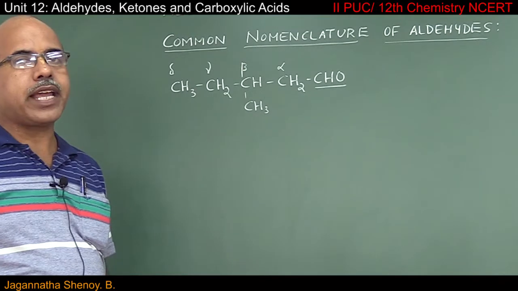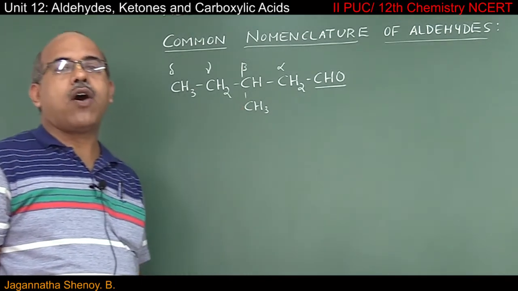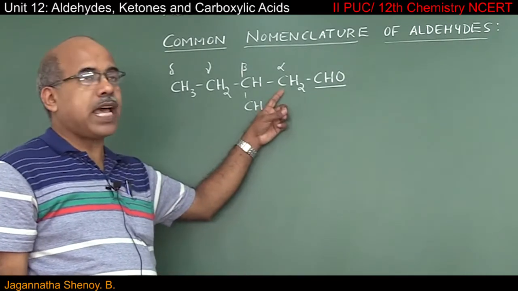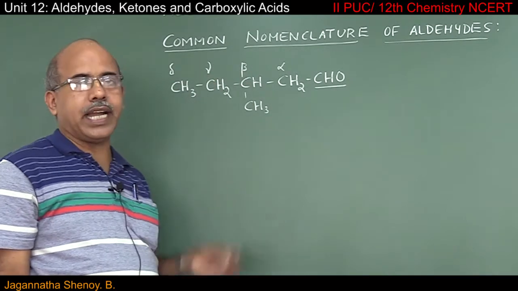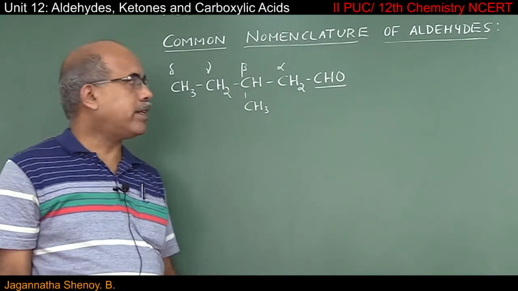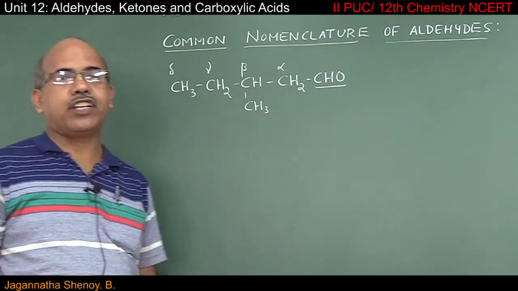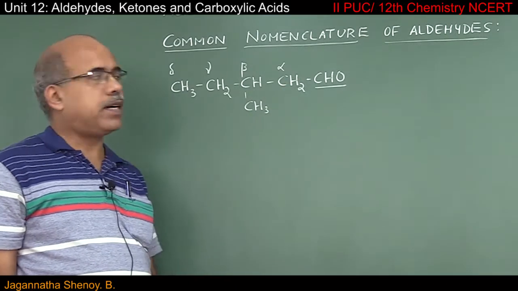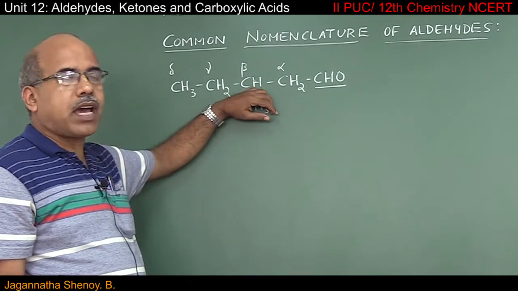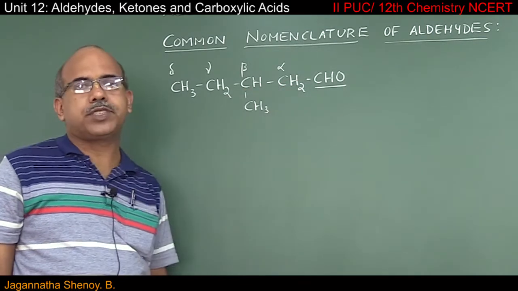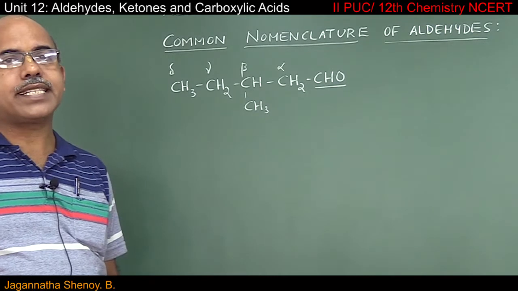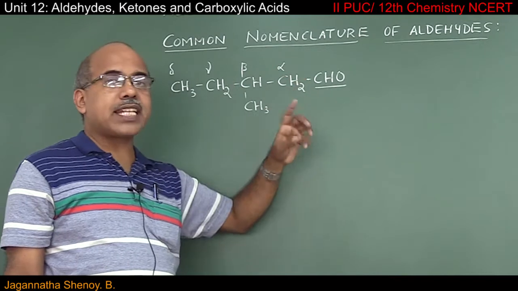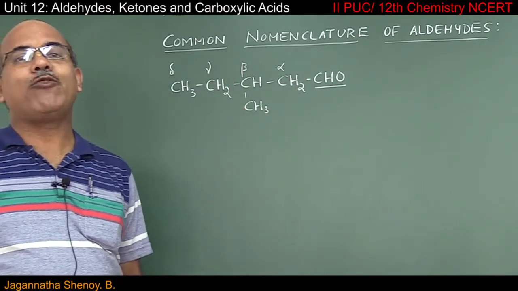So in common nomenclature, to indicate the positions of the substituent or the side chain, we are going to indicate the carbon atoms as alpha, beta, gamma and delta. And alpha carbon atom is one to which the principal functional group is attached. Now, what is the common name of this compound? If suppose you do not have a methyl group, there are 5 carbon atoms, the corresponding carboxylic acid is called valeric acid. So if you have a carboxylic acid with 5 carbon atoms, it is called valeric acid.